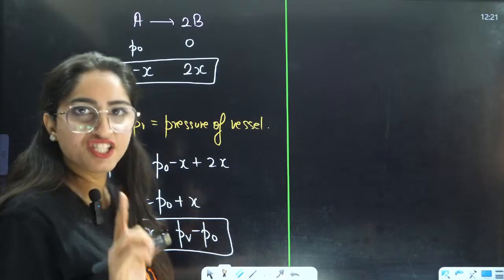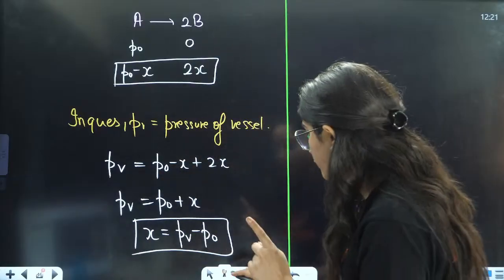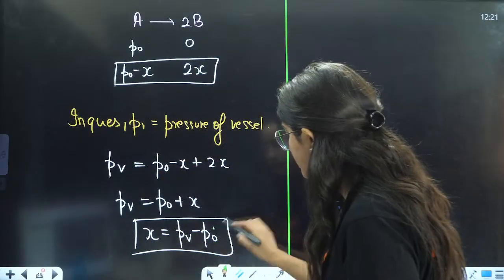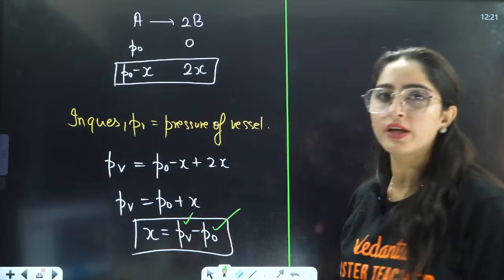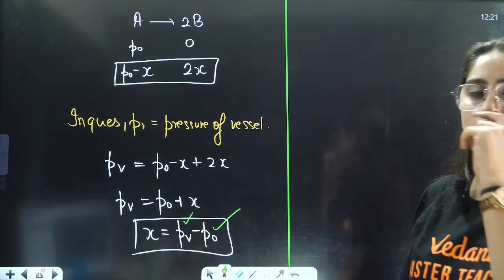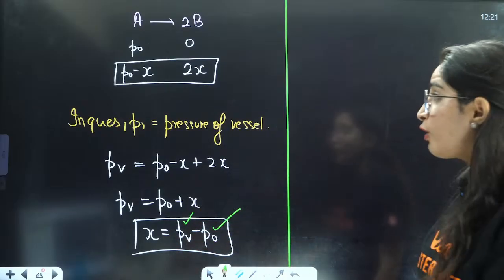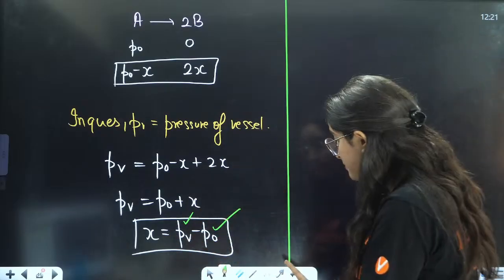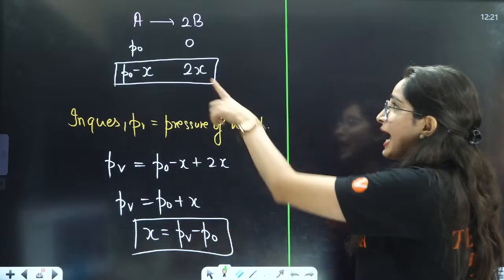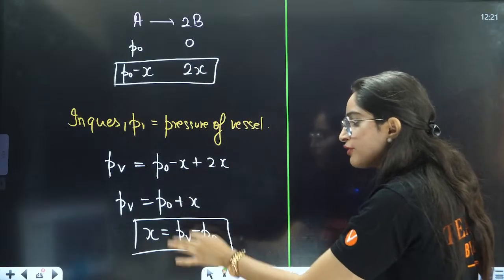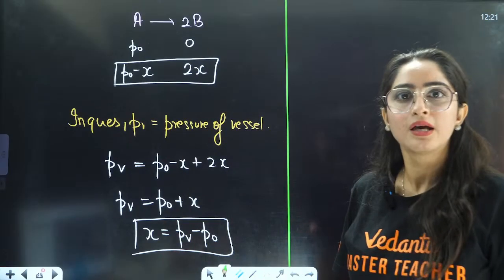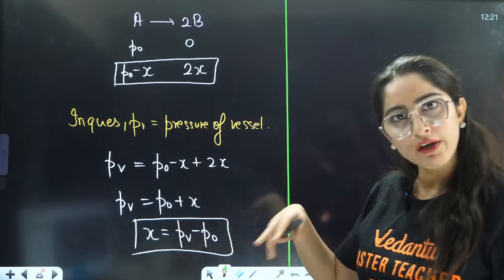Now initial pressure will be given to you in the question. This will also be given in the question. They will say this is the initial pressure, the pressure of the vessel is this. From there you can calculate. Now this is not a formula. Again I am saying this is not a formula. I have taken up this reaction, that is why the formula has come out to be this one. Right? If there is some other reaction, the formula will be different.